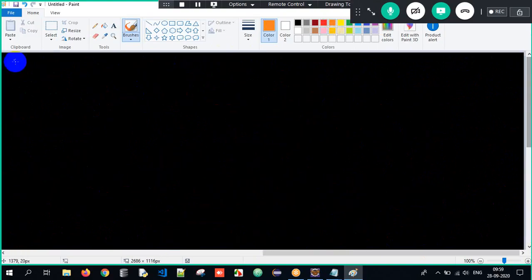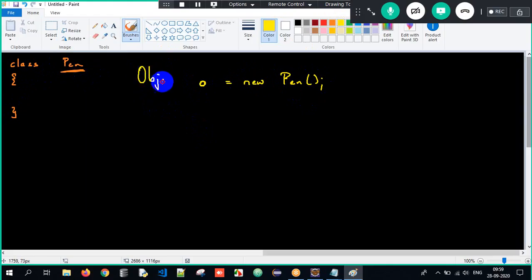See, if I have a class called Pen, don't you think this Pen class has Object as the superclass here? Correct, no? So what is upcasting? Creating an object of a subclass and storing its address into a reference which is of type superclass. So this is nothing but upcasting. See, subclass object, superclass reference. This is upcasting and it's absolutely valid.